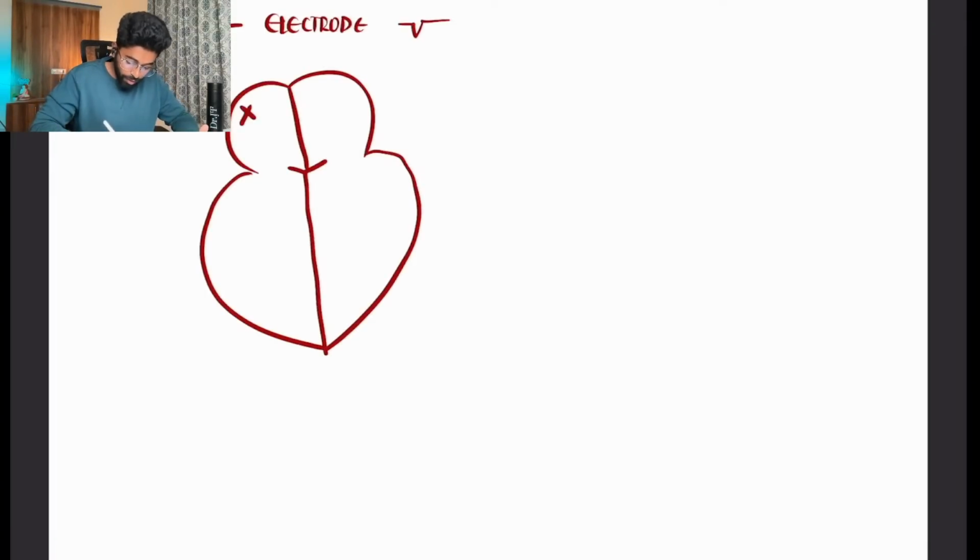So we have an SA node here, we have an AV node here, then we have the AV bundle, bundle of His, then we have the right bundle branch, then we have the left bundle branch, and we have Purkinje fibers. So this is the conduction pathway of a normal heart.